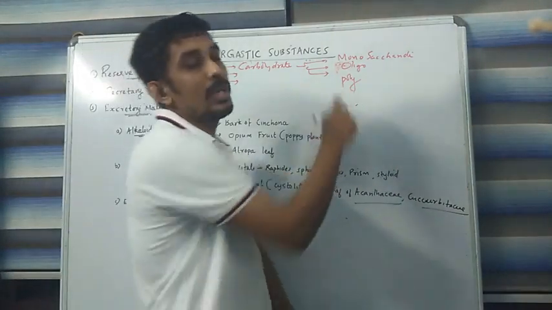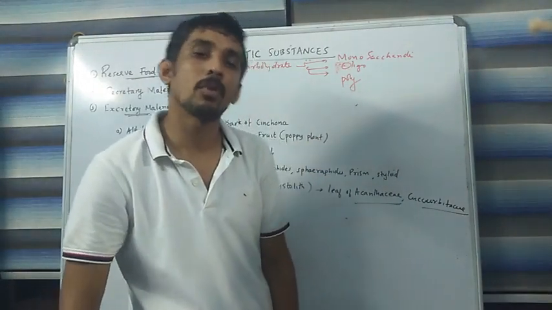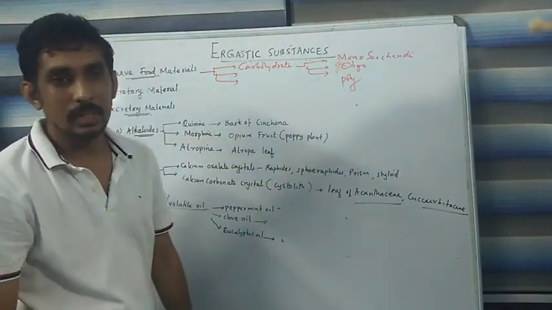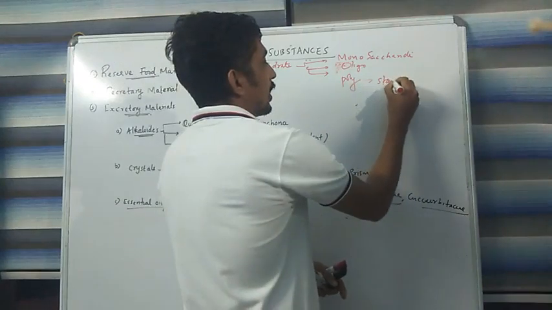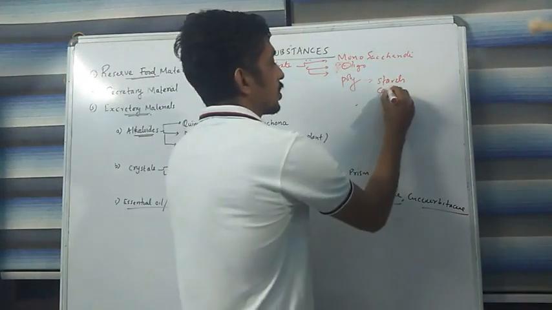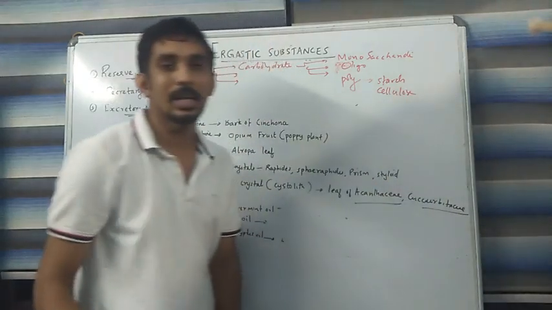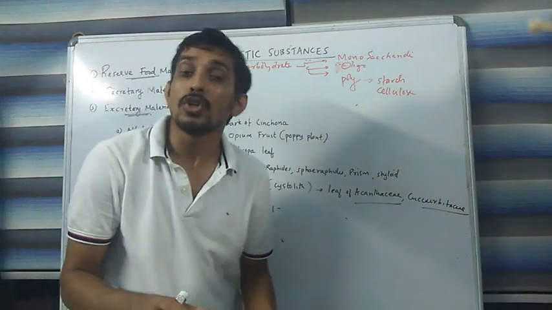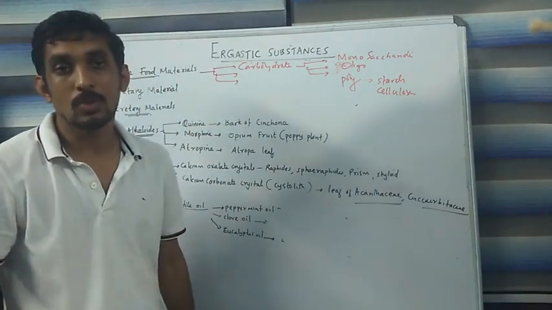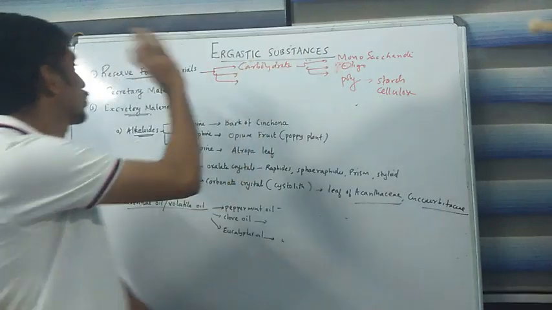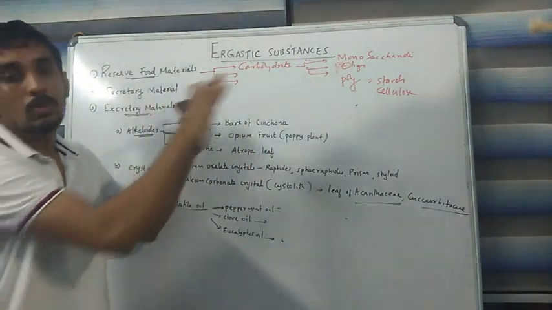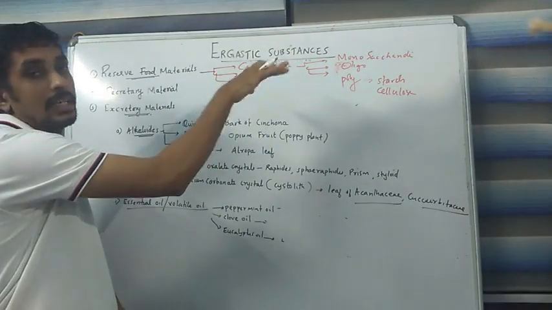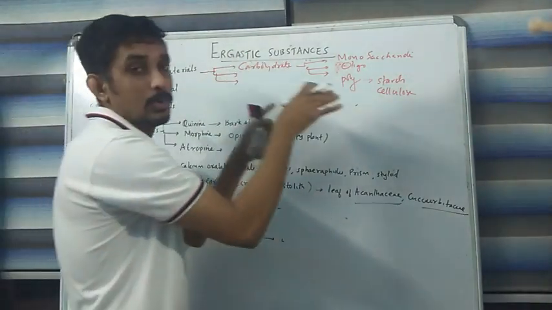Like that, polysaccharide means a carbohydrate made up of more than 10 monosaccharides. So these are all examples of reserved material. When we take the case of polysaccharide, starch and cellulose are examples. Plants usually store food material in the form of starch within the stroma of chloroplast, so that belongs to the category of reserved food material. All those reserved food materials are dead. That is why we include them under organic substances, and they also produce energy.